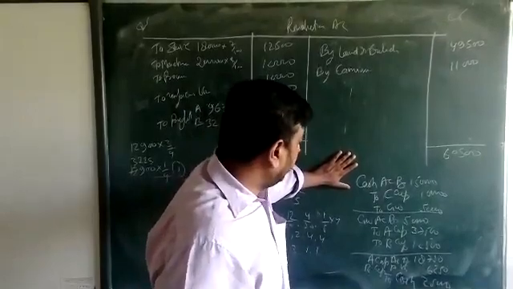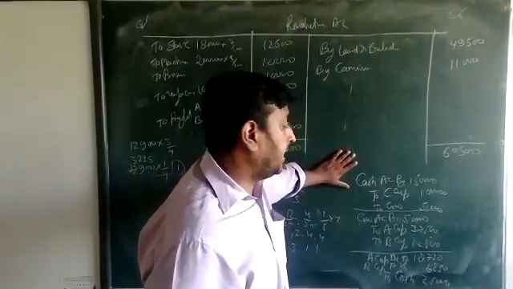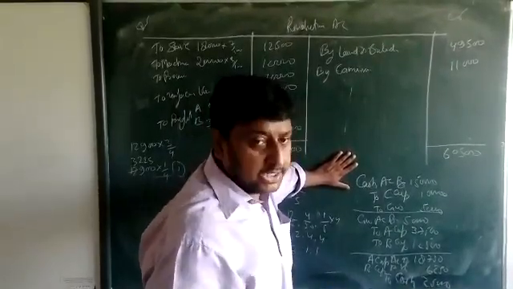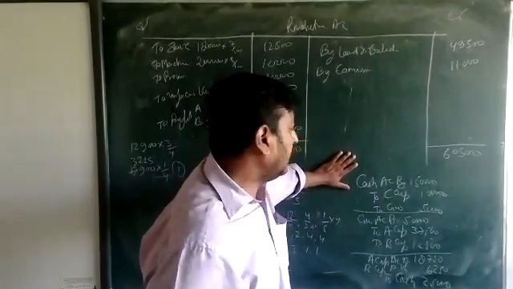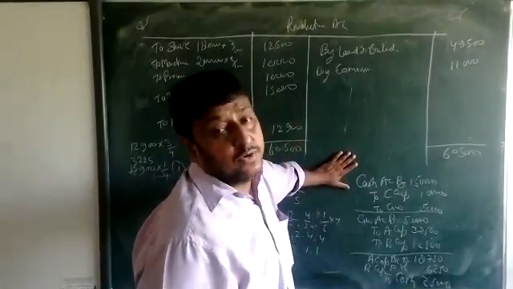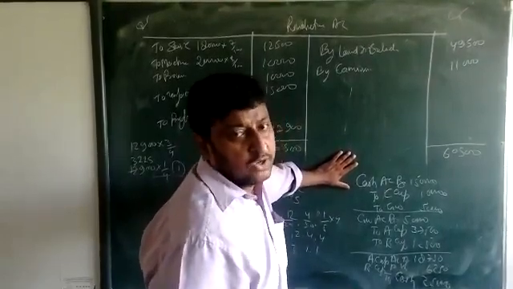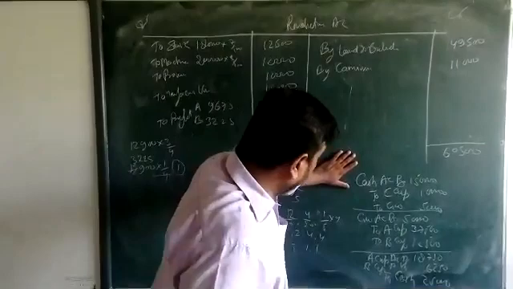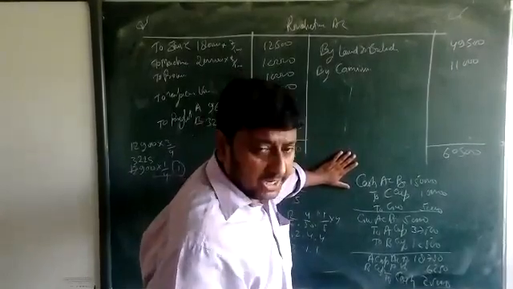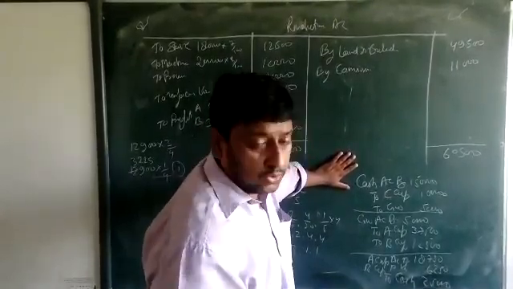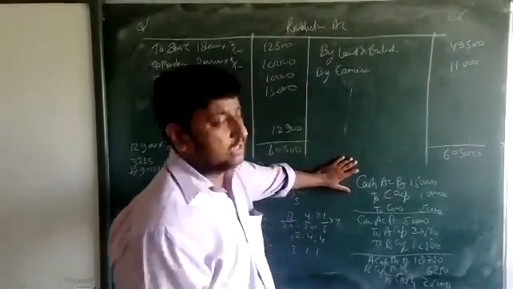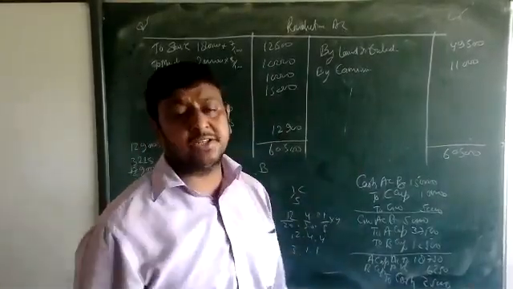Finished. Then goodwill account debit to A's capital and B's capital in their profit sharing ratio. Then they say withdrawn by the old partners. So A's capital debit, B's capital debit, to cash. Then comes the revaluation account.